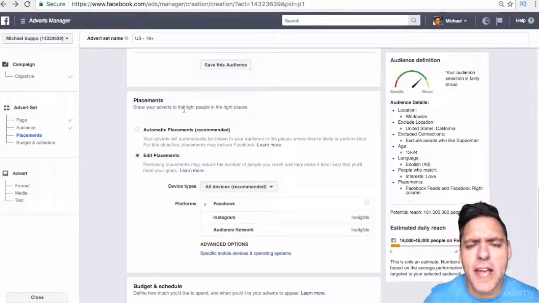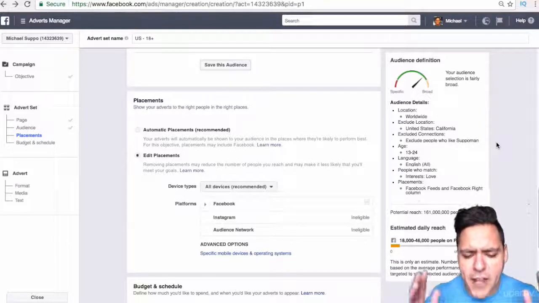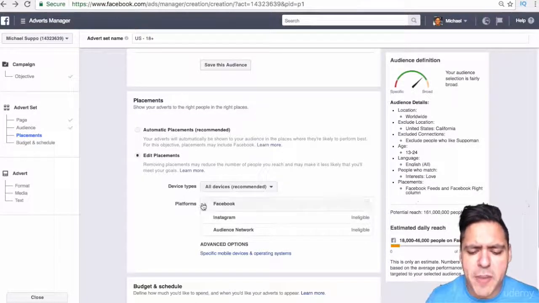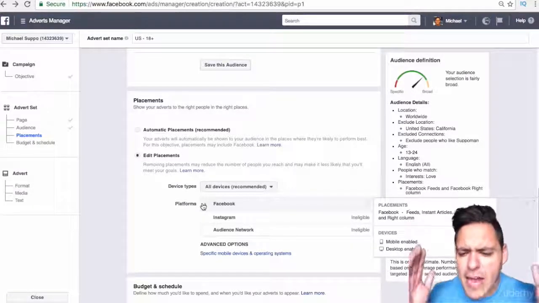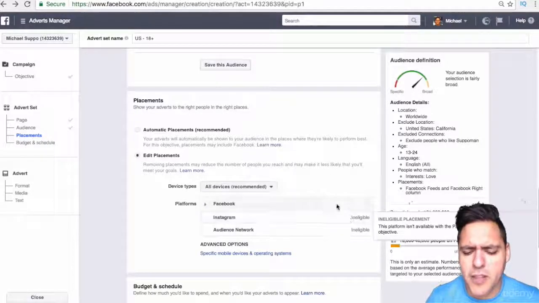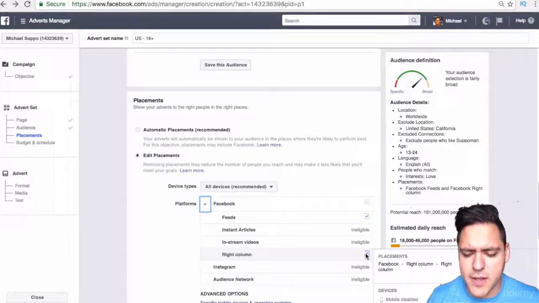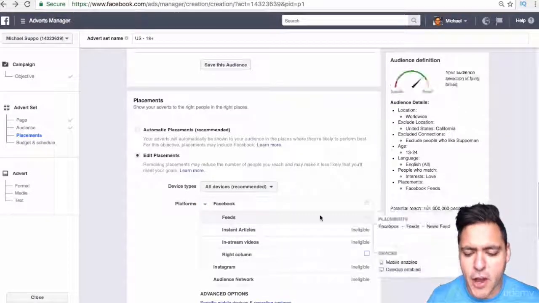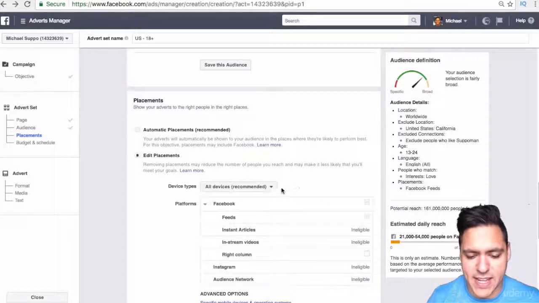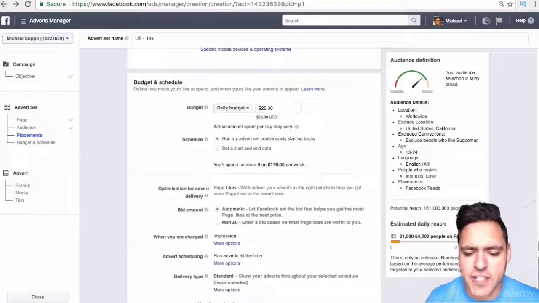The placements is where your advert shows. You can make an advert show on Instagram, you can make it appear in the newsfeed, you can make it appear in the right hand column of your normal Facebook feed. Now what we want to do is make it appear in front of as many people as possible. And very rarely do you actually look at the ads on the top right corner or the bottom right. So what we're going to do is go into platforms and untick the right column, so it only really appears in the feeds. Now that we've done that, we have chosen the placement that's going to get us the best return.